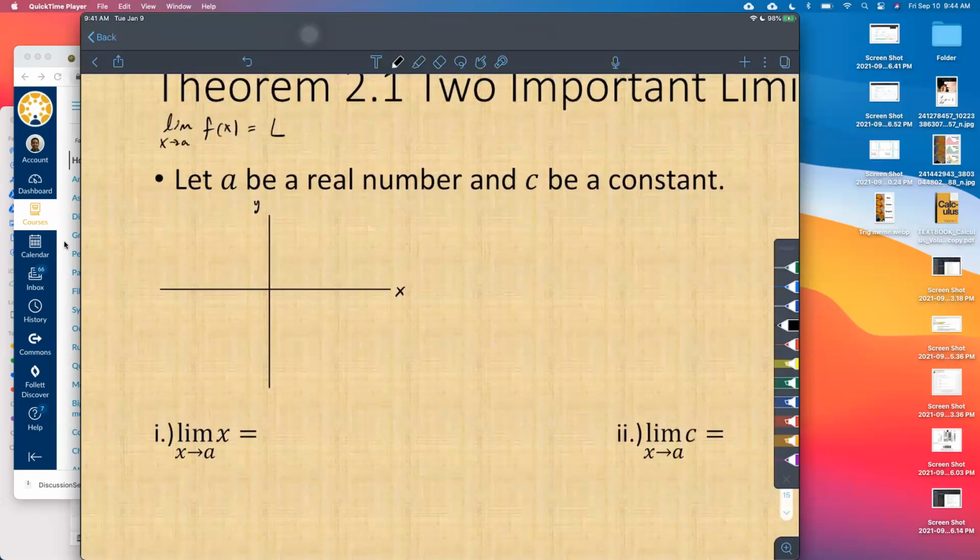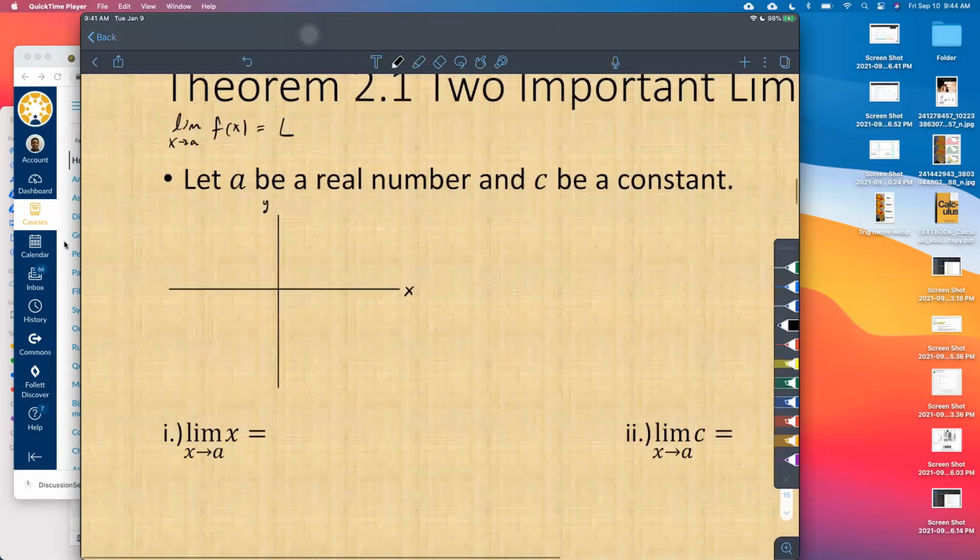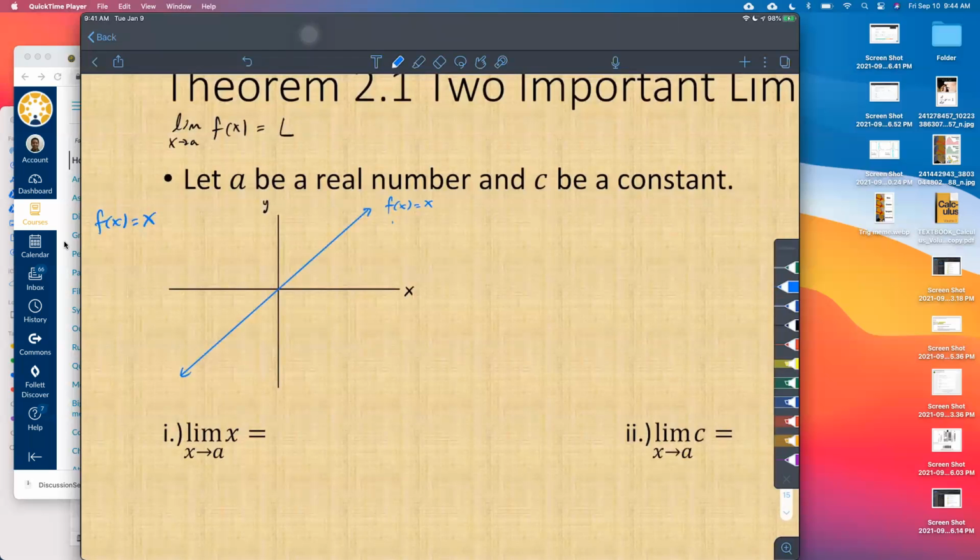So the function that is given in this case is f of x equals x. This is the identity function. And you've all seen this one before. This is the simplest line that can be graphed, essentially, with non-zero slope. It's just basically, if you want to call it f of x equals x, or y equals x.